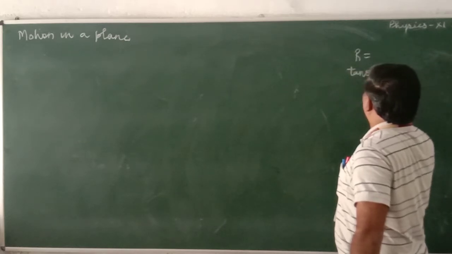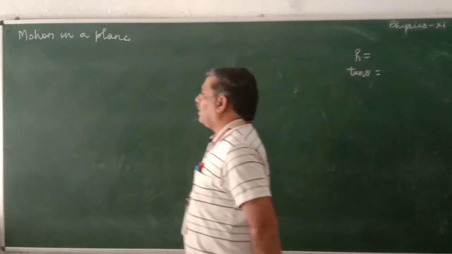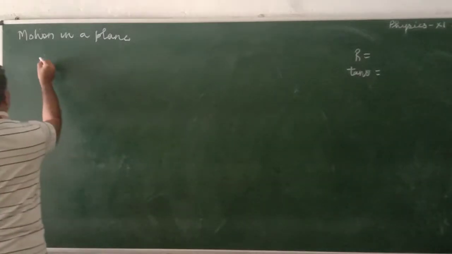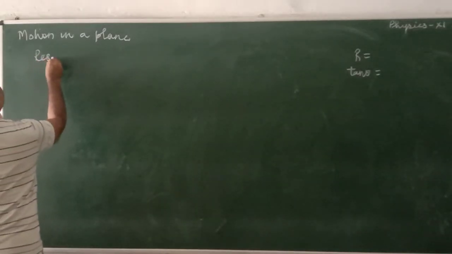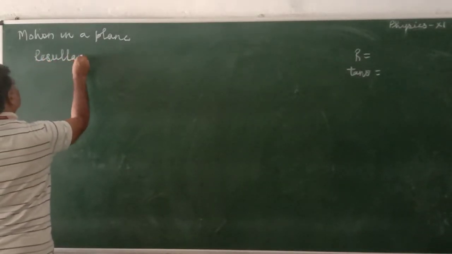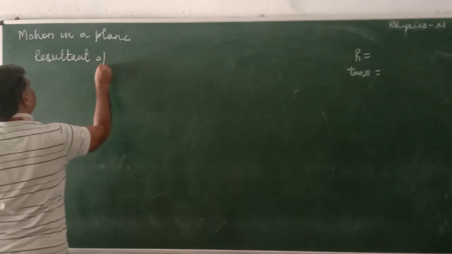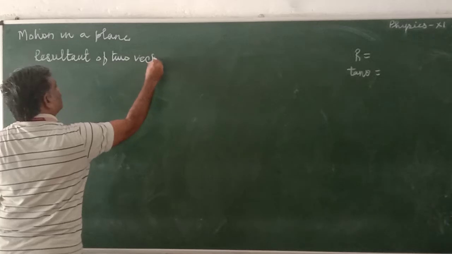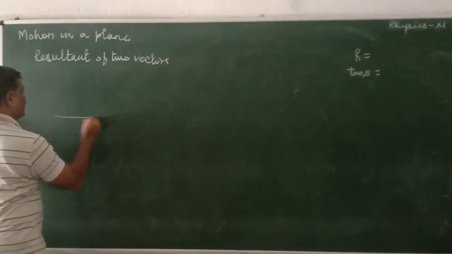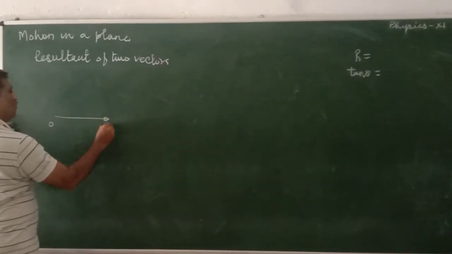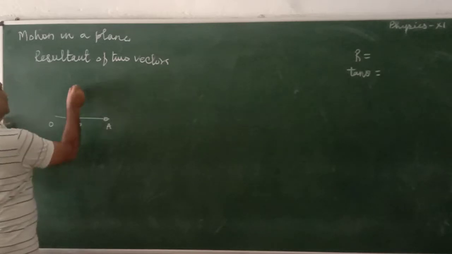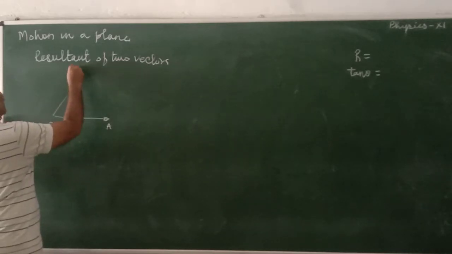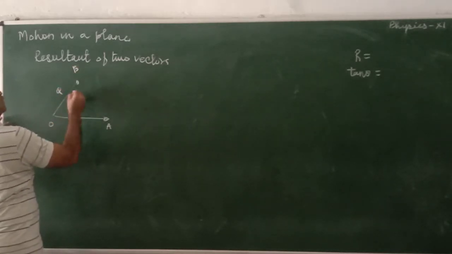These two things we want to find out. We call this the resultant of two vectors. This is vector OA, this is vector OB, this is Q.